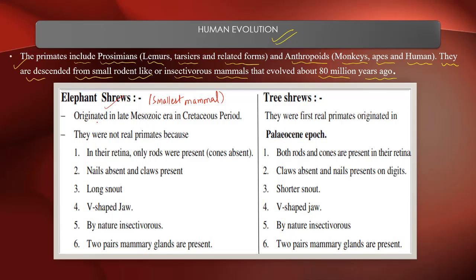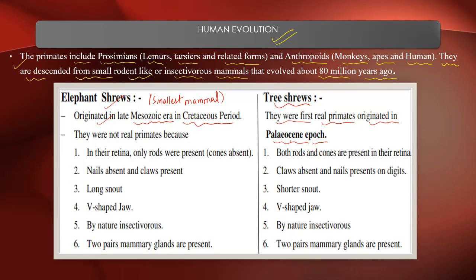Elephant shrews originated in the late Mesozoic era, meaning towards the extinction of the dinosaurs in the Cretaceous period. Tree shrews were the first real primates, originated in the Paleocene epoch. In the course of evolution, I already told you about different types of epochs and periods in a timeline. So elephant shrews are considered the smallest mammal.